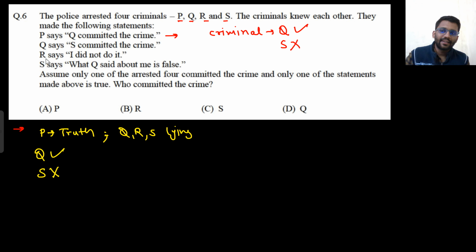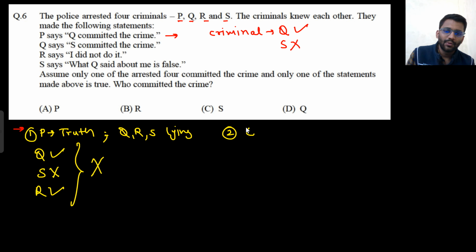Now R is saying that I did not commit the crime. That means R is also lying, which means R is also the criminal. But two criminals cannot be there, so this case is eradicated. So the first case is eradicated.